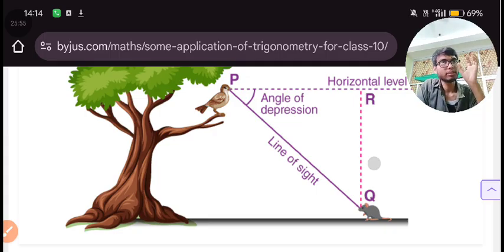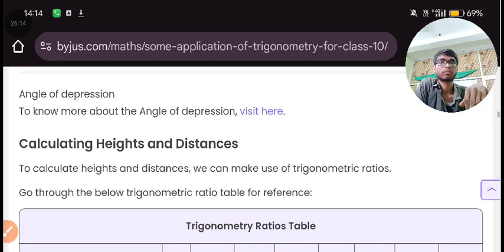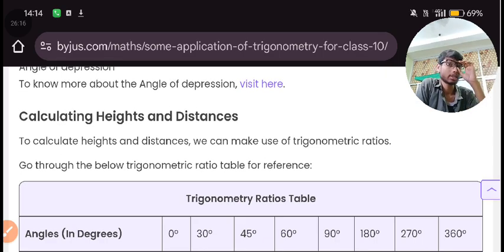We are understanding some parts of this trigonometry. Some parts we have seen: horizontal level, angle of depression, angle of elevation, line of sight, height also, distance also. Calculating height and distance.